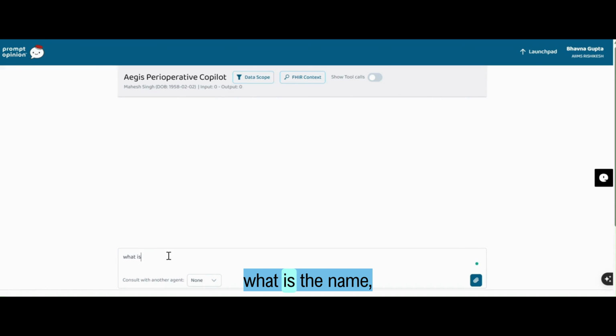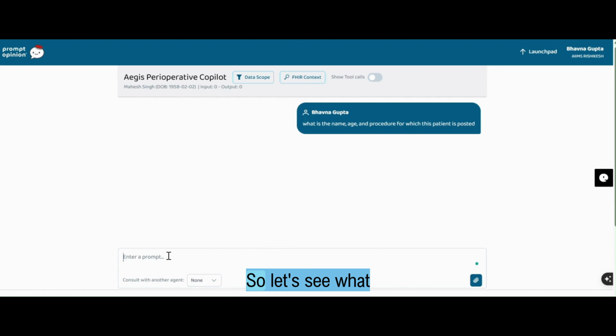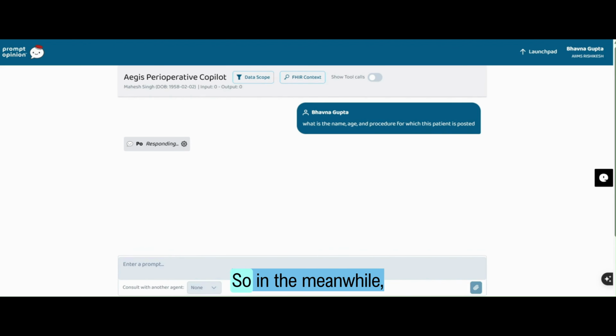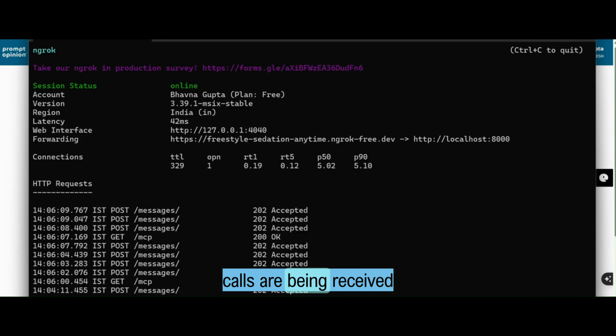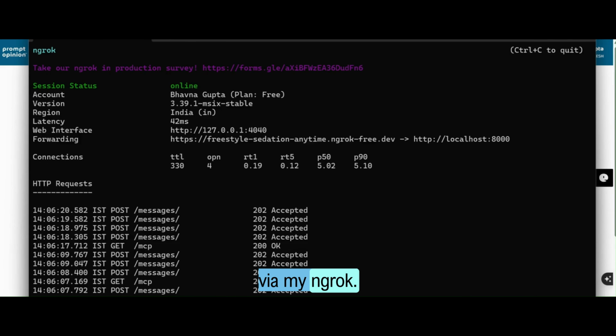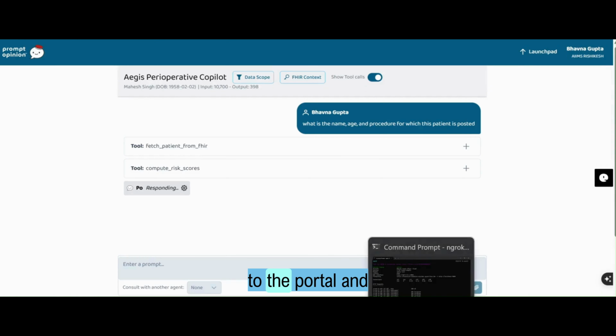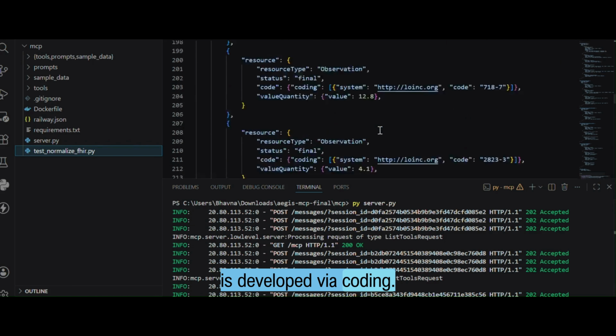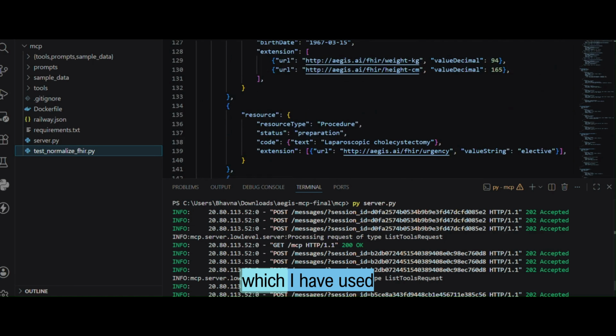I will just ask what is the name, age and procedure for which this patient is posted. Let's see what reply we get. In the meanwhile, I also want to show the tool calls which this agent will be making, since I have connected it to MCP, which is running on my local hub. Here you can see the calls being received via my ngrok. Here is the link which is connected to the portal. As you can see, it is developed via coding. This is the line of code which I have used here.